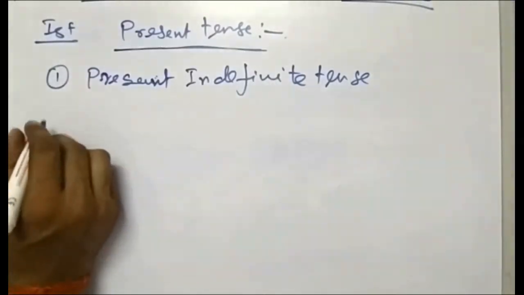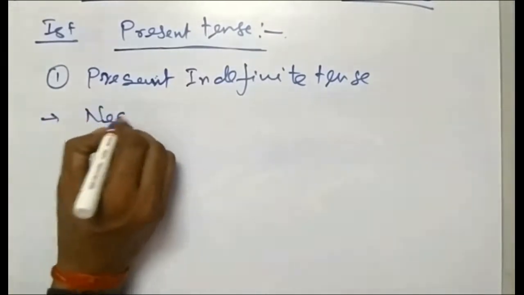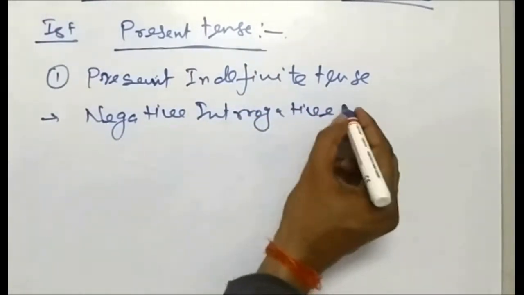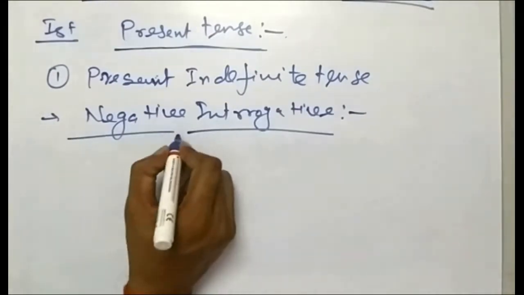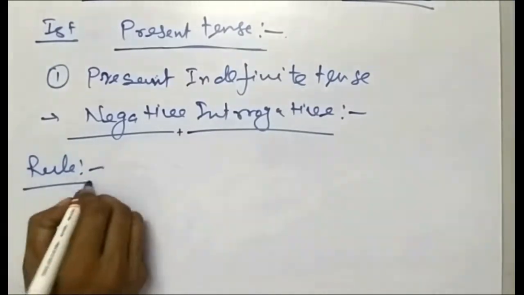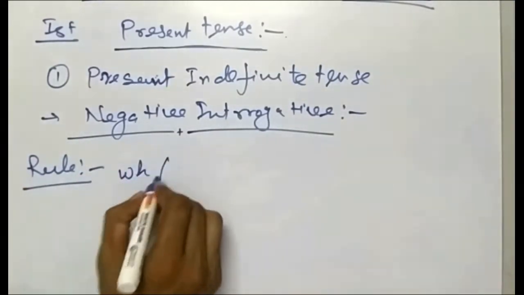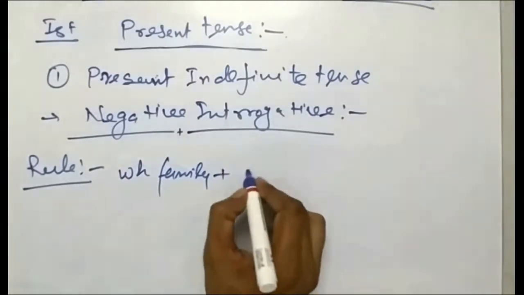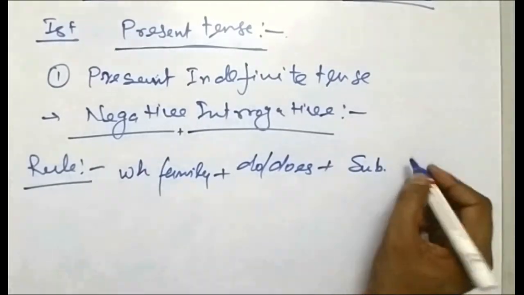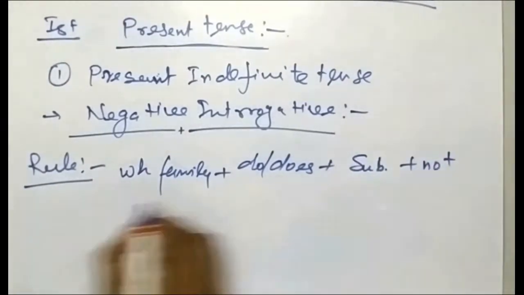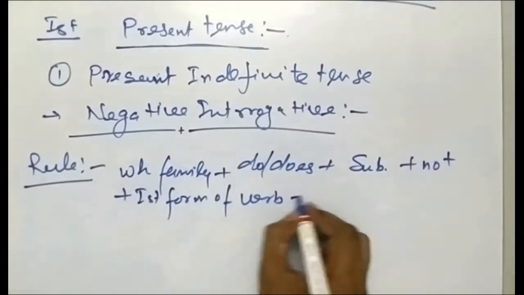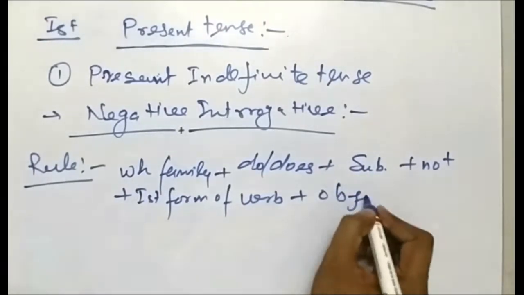Now we will discuss the negative interrogative. As we have already discussed the interrogative, now it will come along with the negative also. Here we'll see the rule quickly. WH family plus do or does plus subject plus not plus first form of verb plus object.